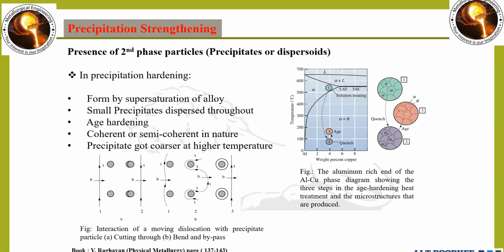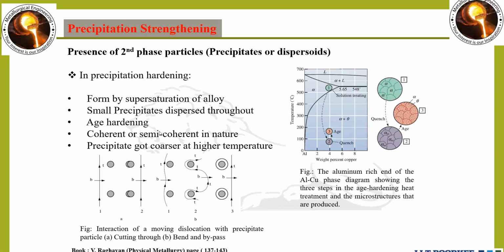Now we will see some more information. What we studied is formed by supersaturation of the alloy, with small precipitates dispersed throughout after aging, and it is completely an age hardening process.